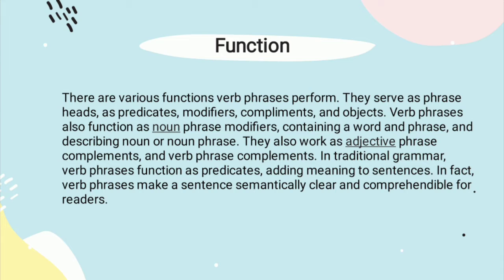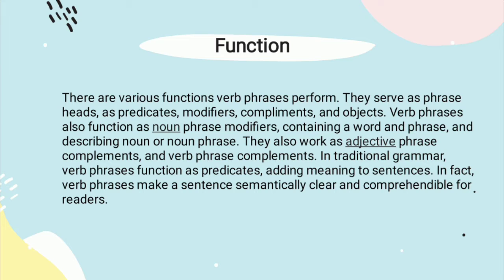Function. There are various functions verb phrases perform. They serve as phrase heads, as predicates, modifiers, complements, and object. Verb phrases also function as noun phrase modifier, containing a word and phrase, and describing noun or noun phrase.